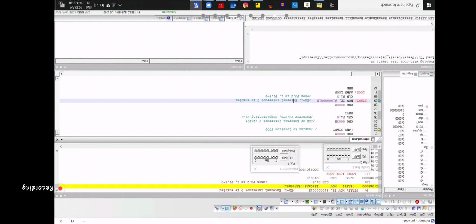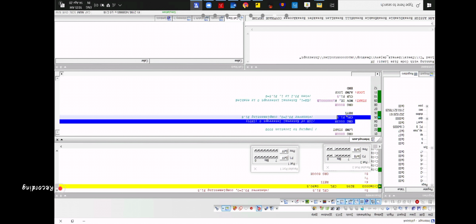output. This is output, this is input. So P3.2, that means 0, 1, 2. This is P3.2. When I give low signal, it will complement. This is what my program is saying, right? This is an interrupt.